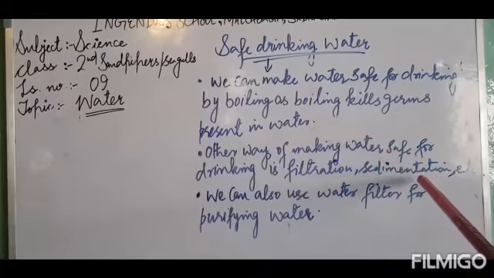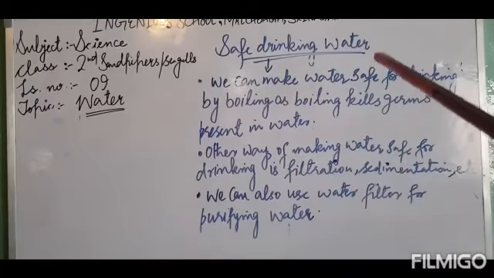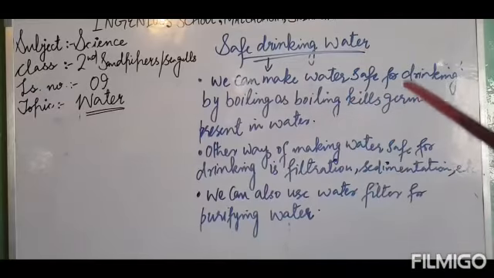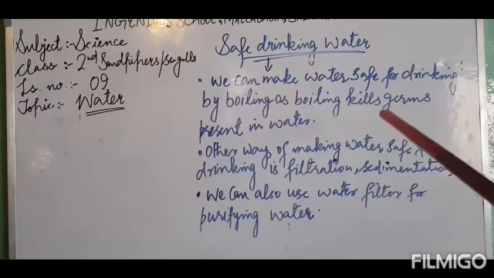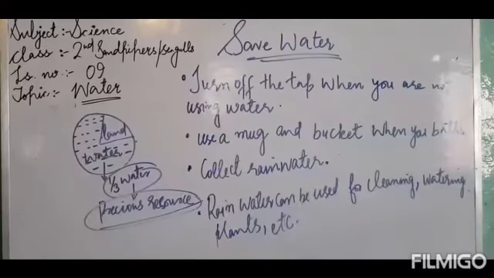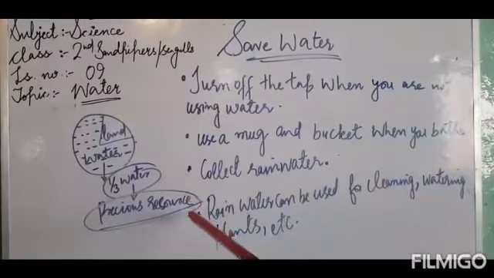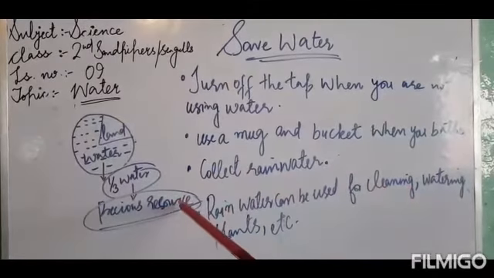Got it? So this was about how we can make the dirty water safe for drinking. Very good. Dear kids, as I told you earlier, water is a precious resource available to us.